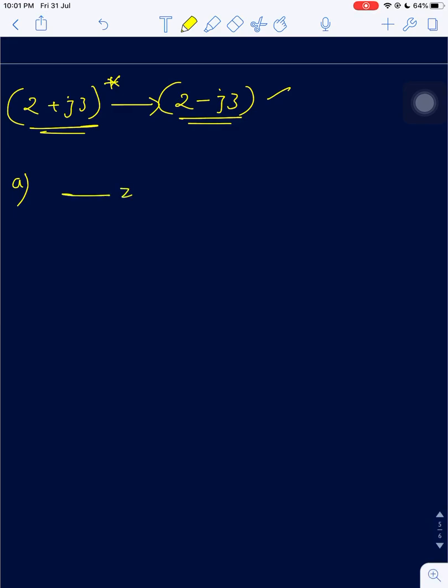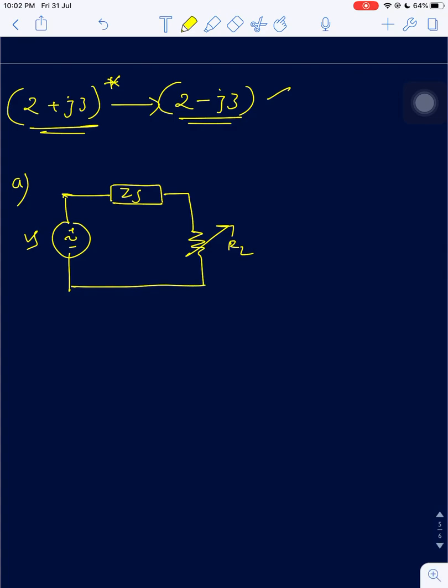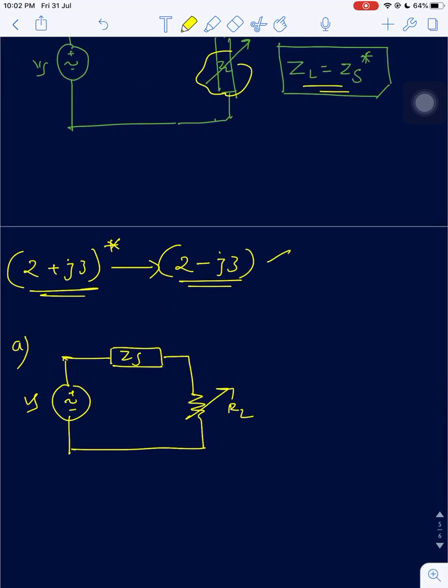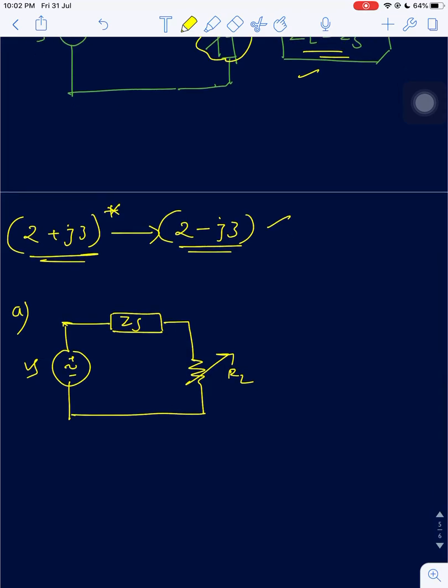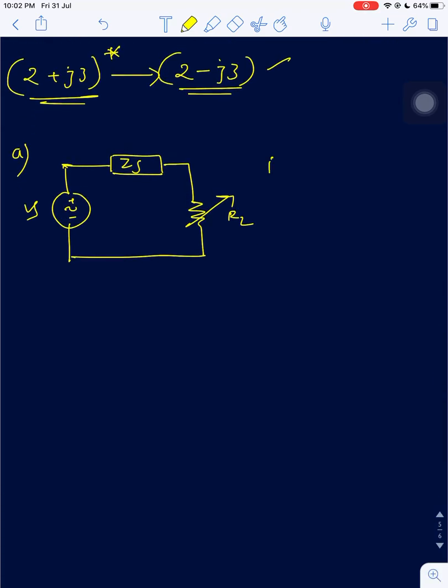In case 1 we have ZS and only RL, with source VS. For what value of RL should maximum power transfer happen? If it were ZL, I would use the concept ZL is equal to ZS star. But here the formula is RL must be equal to the mod of ZS, meaning magnitude.